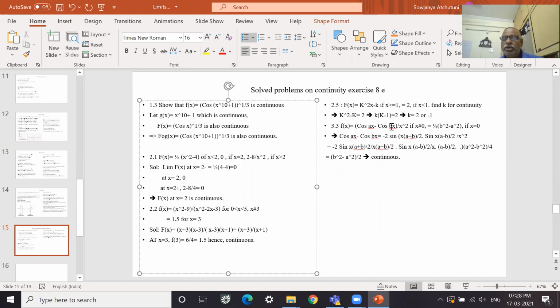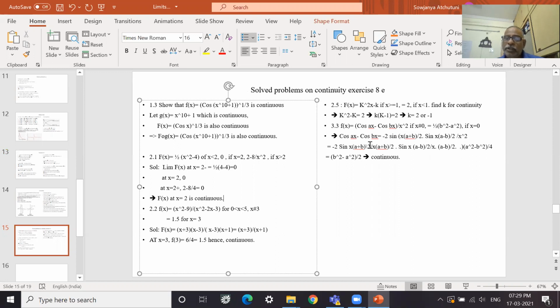Similarly, cos ax minus cos bx by x square, if x is not 0. This is the answer if x is 0. If x is not 0, this is the f of x. If x is 0, this is the f of x. Let us see, x is 0. This is cos ax minus cos bx, which is minus 2 sin (a plus b)x by 2 sin (a minus b)x by 2, by x square. So both x sin (a plus b)x by 2 by x, sin (a minus b)x by 2 by x. So I have to keep both same, x into (a plus b) by 2 by x into (a plus b) by 2, x into (a minus b) by 2 by x into (a minus b) by 2.